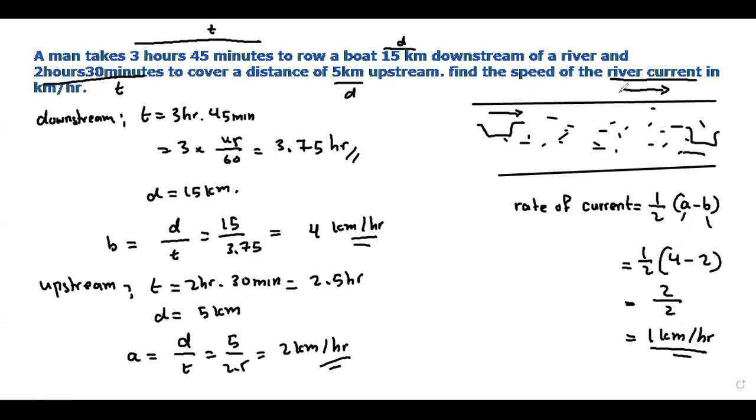He takes time to cover 15 kilometers downstream. He takes 3 hours and 45 minutes. Then the 45 minutes we need to convert into hours. So 45 divided by 60, you will get 3.75 hours. The distance he covers is 15 kilometers downstream, so from that we can find the downstream speed. Downstream speed, distance by time, you will get 4 kilometers per hour, right?